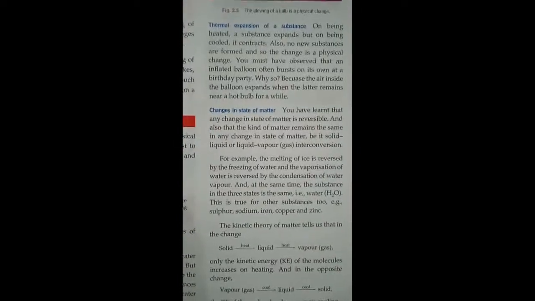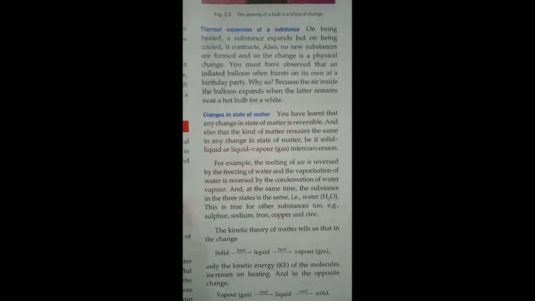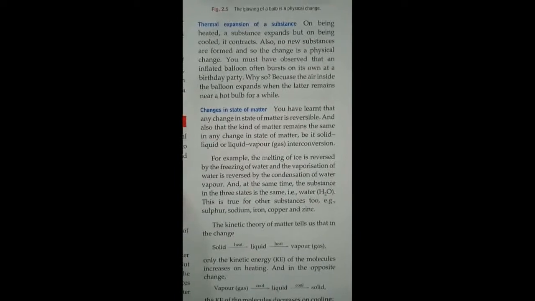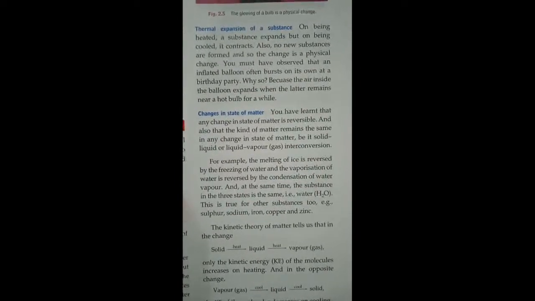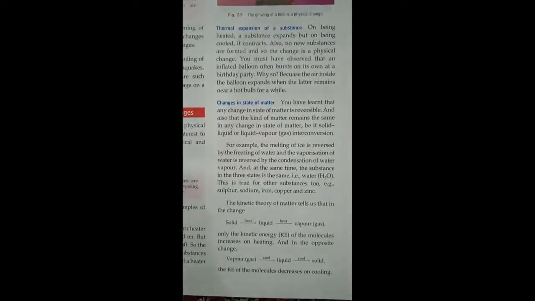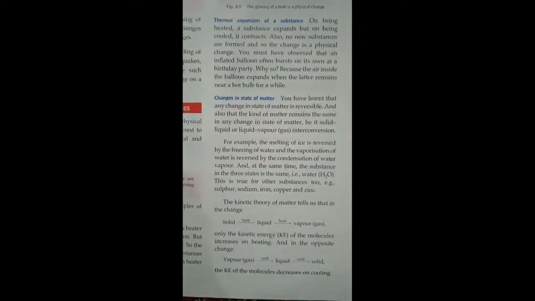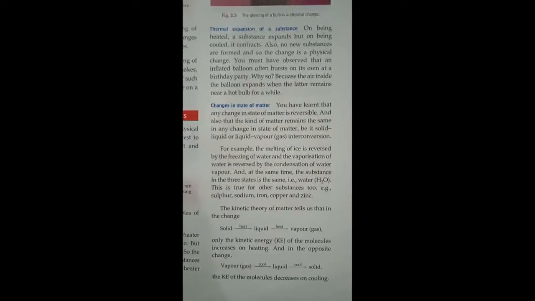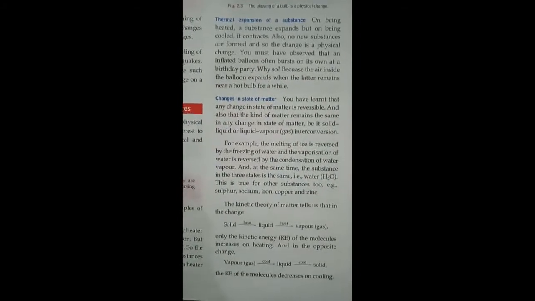Now the next example is changes in the state of matter, which is a physical change, as we have just discussed. Any change in a state of matter is reversible. You can change it into solid, liquid or gas. For example, melting of ice, you can reverse it by freezing the water. Vaporization of water, you can reverse it by condensation of vapor. The chemical substance remains the same, H2O. Whenever there is a change in a state of matter, this is a physical change because there is no new substance formed and the change is reversible.